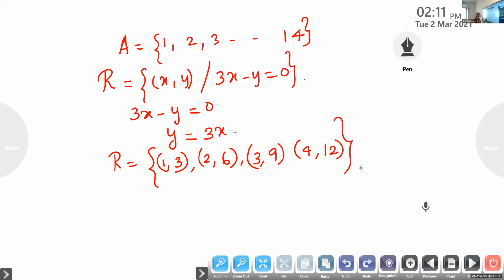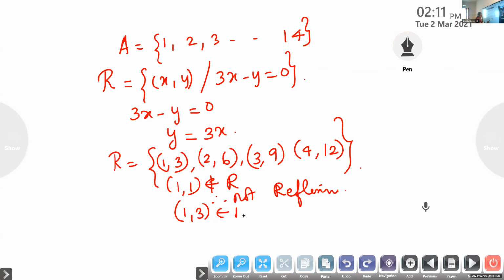Is it reflexive? (1, 1) is not there. Therefore, it is not reflexive. Is it symmetric? (1, 3) is in R, but (3, 1) does not belong to R. Therefore, it is not symmetric.